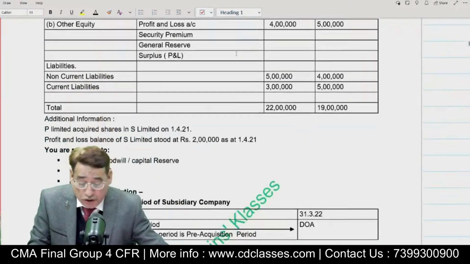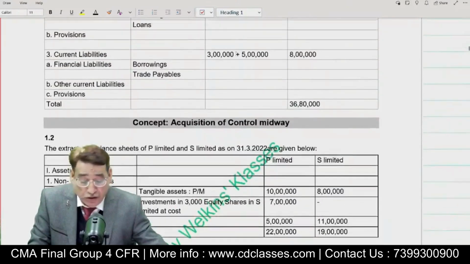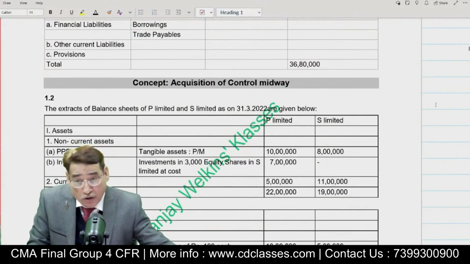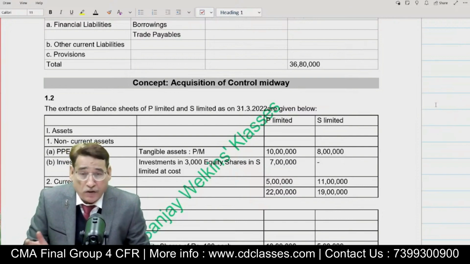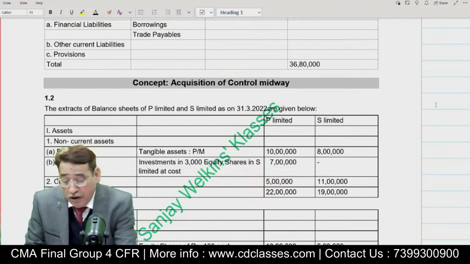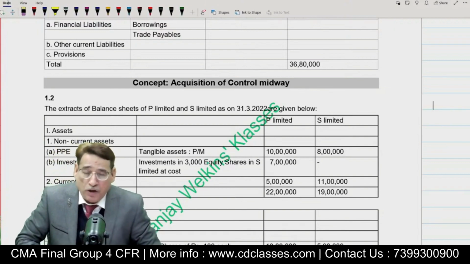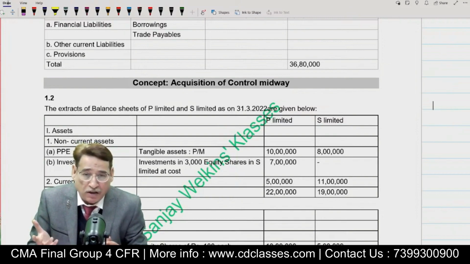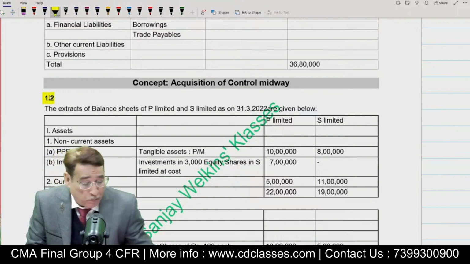1.1 you are going to do on your own, because we are going to start today's session with question number 1.2. If each one of you is ready, then we on our part are ever ready. So here we go, and I hope you still have in your memory what we discussed in the last session. So 1.2 is the question with which we are beginning the session.